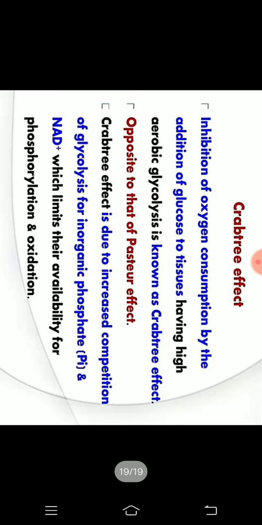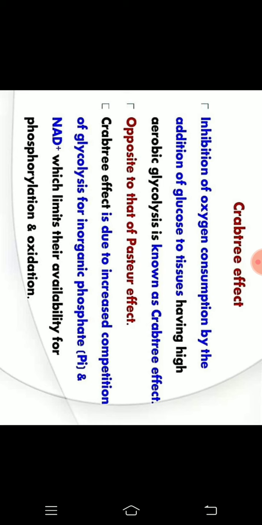And the last effect is the Crabtree effect. The Crabtree effect is totally opposite to the Pasteur effect. In this case, there is inhibition of oxygen consumption by the addition of glucose to tissue having high aerobic glycolysis.